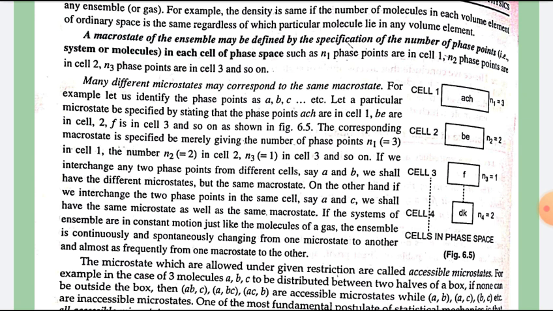The microstates which are allowed under given restrictions are called accessible microstates. For example, in the case of three molecules A, B and C to be distributed between two halves of a box, if none can be outside the box, then ABC, A and BC, and AC and B are accessible microstates, while A, B; A, C; B, C are inaccessible microstates.